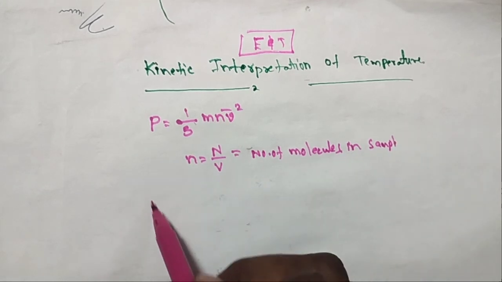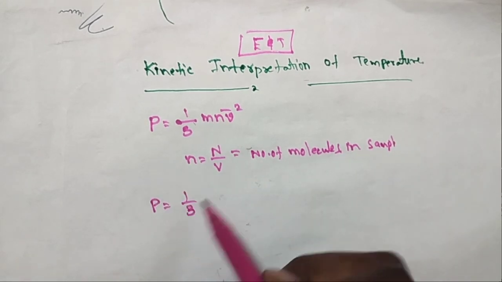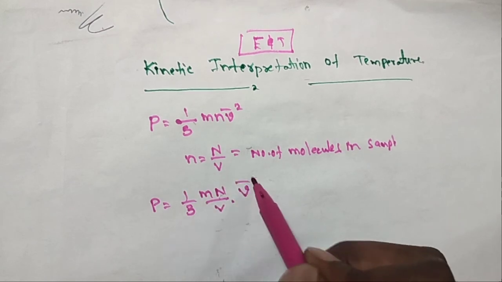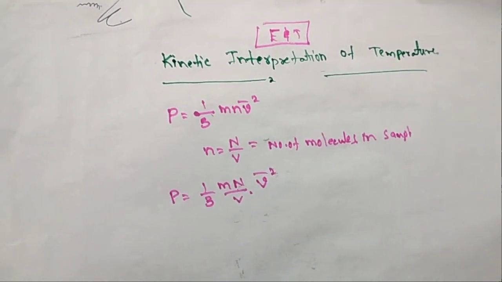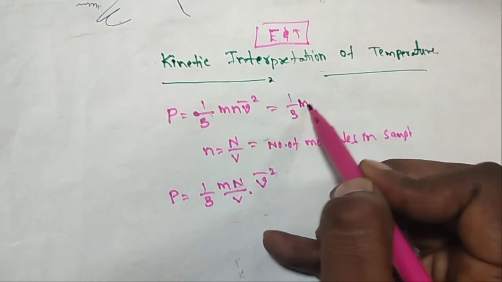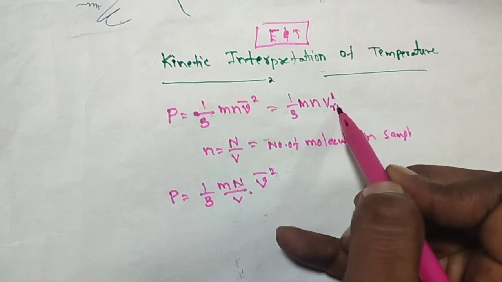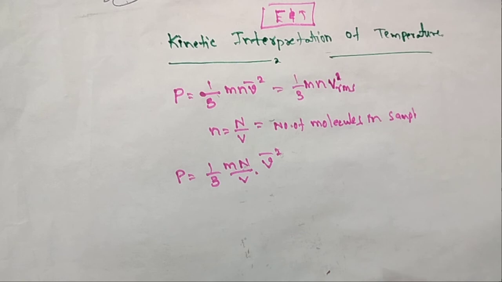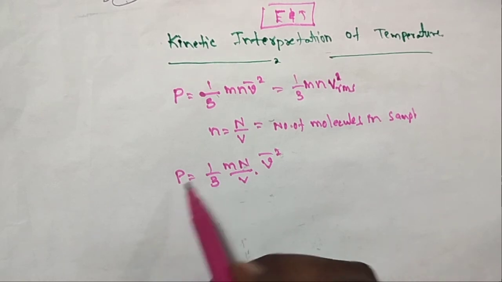Substitute in the above equation: P is equal to 1 by 3 m N by V v square, or v square RMS. Don't confuse, v square RMS.